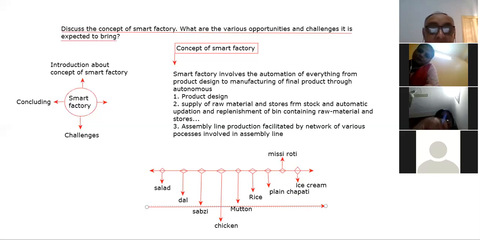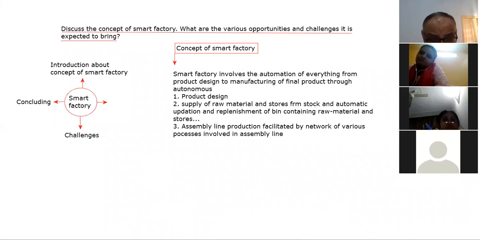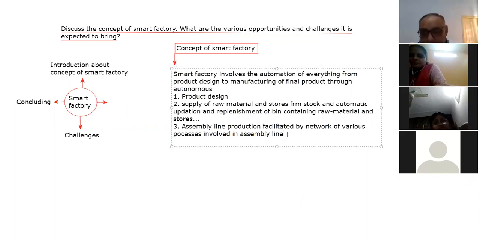Actually, this is a standard example, and this was the example from where Henry Ford took the idea, so that example remains standard and is taught everywhere.